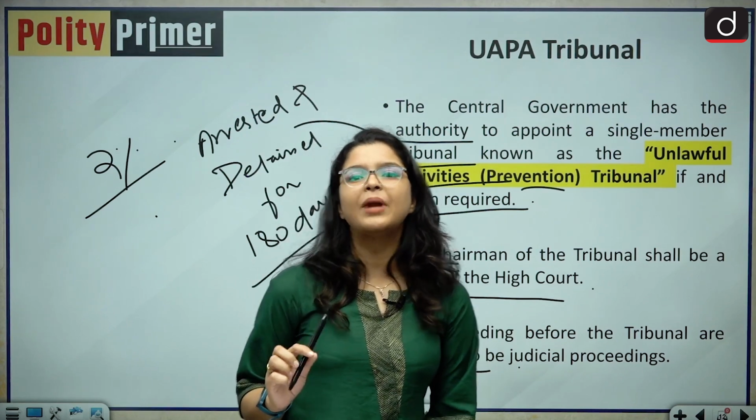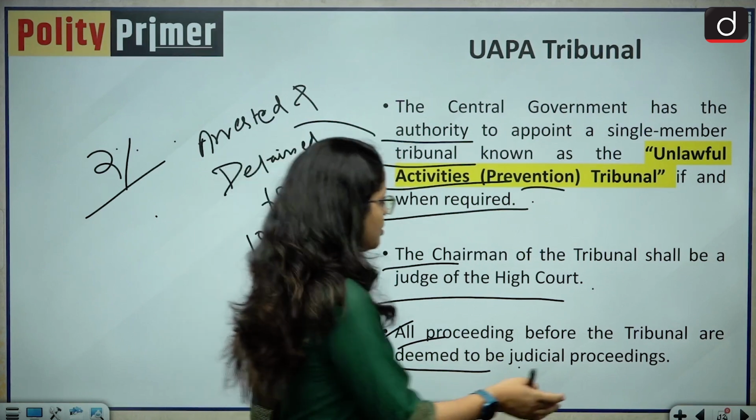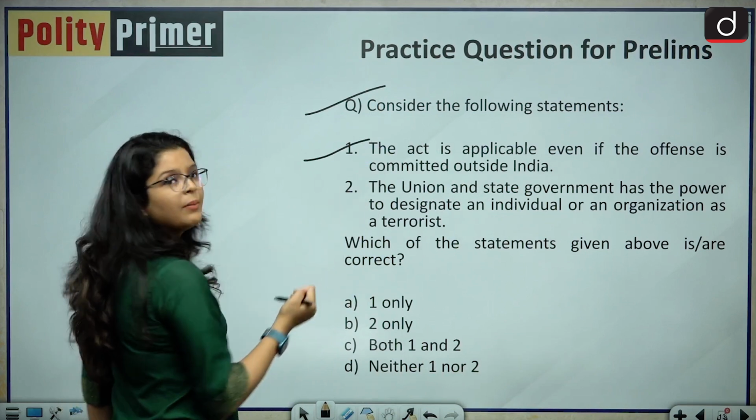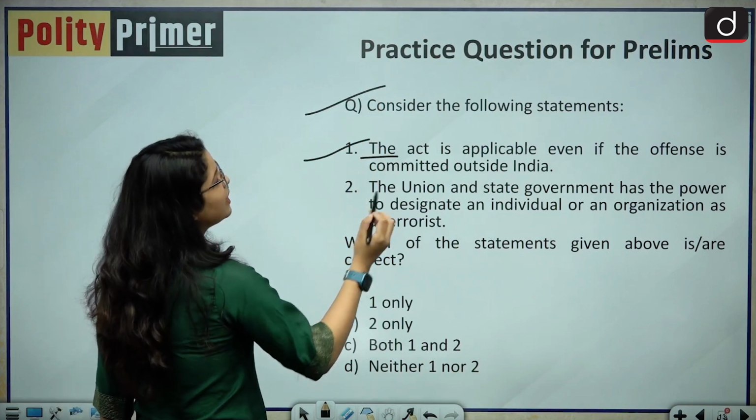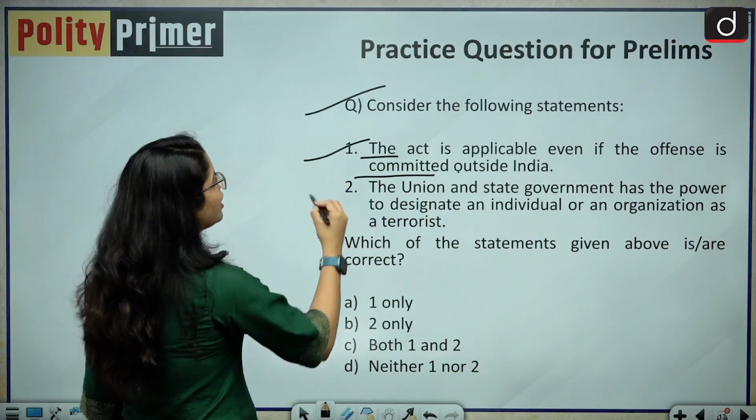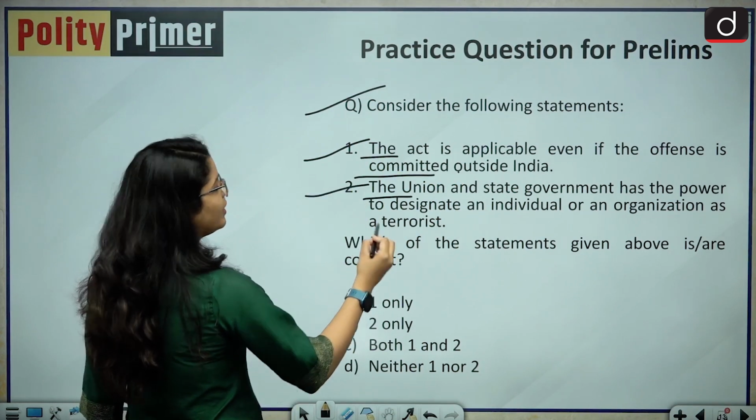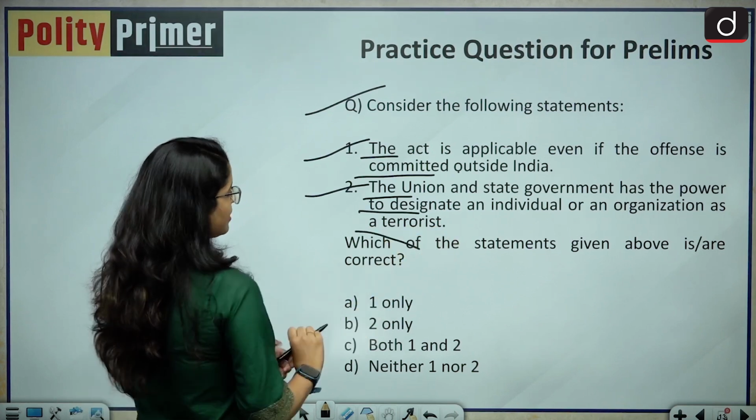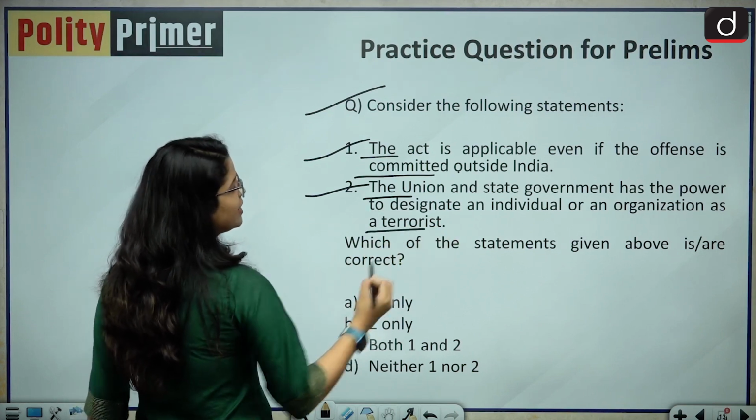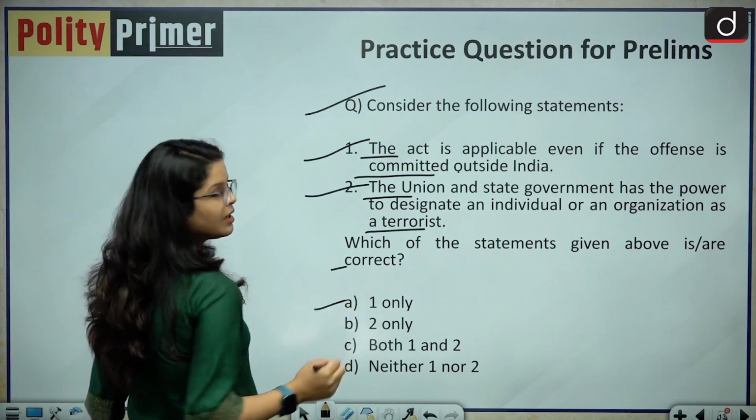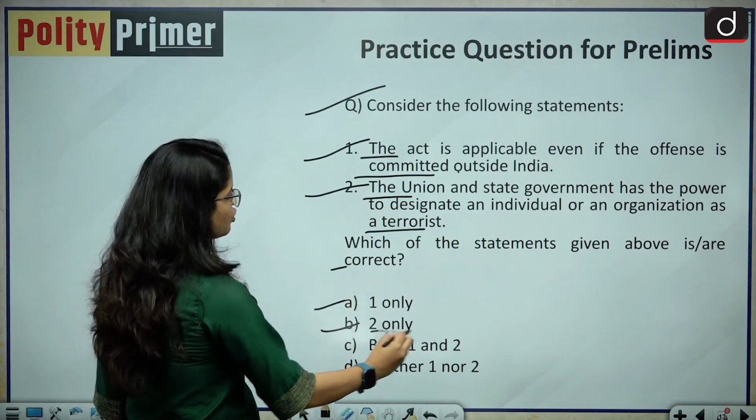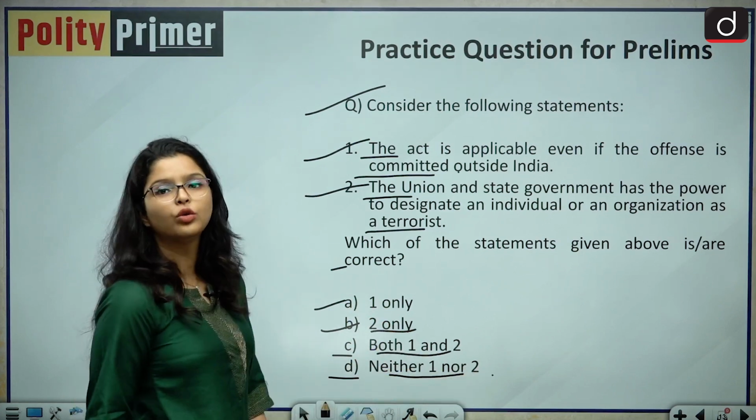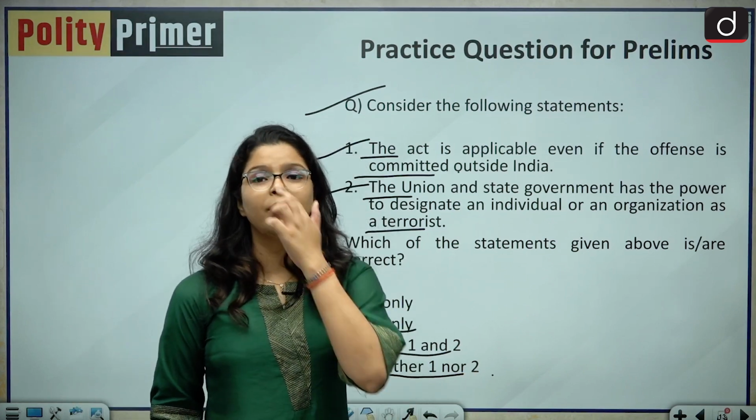Now let us analyze a practice question for your prelims examination. So the question is, consider the following statements. Your statement number 1 is, the act is applicable even if the offence is committed outside India. Your statement number 2 is, the union and state government has power to designate an individual or an organization as a terrorist. Which of the following statements given above are correct? Your options are: option A is 1 only, option B is 2 only, option C is both 1 and 2, and option D is neither 1 nor 2. Kindly drop your answers in the comment box below.